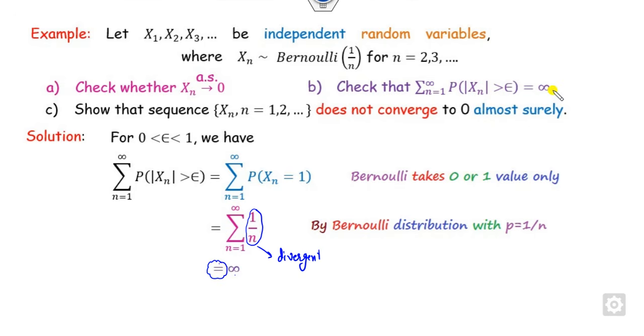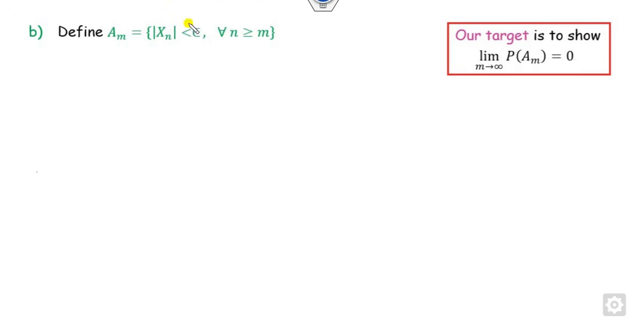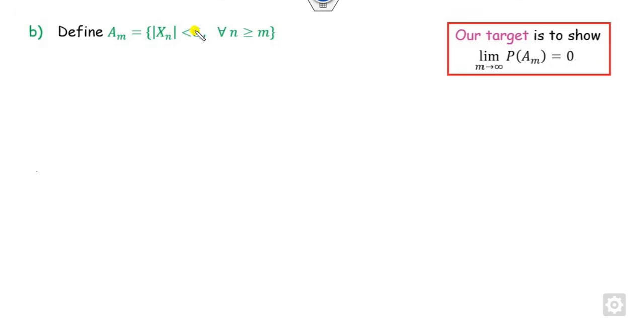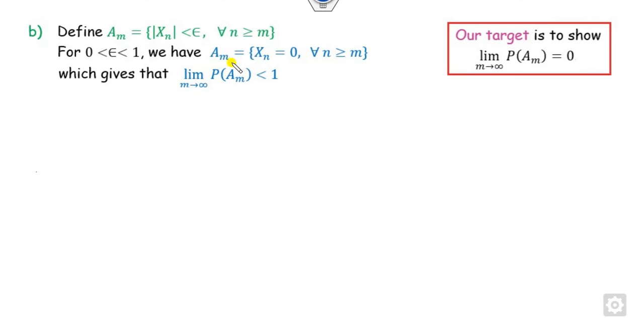So it means this second part comes in. Can you check whether this holds? We can't say anything, because if it is less than a finite value, then it's almost sure convergence, but here it does not hold. So what we can do is define it here. You can see what the mean of this is. We can start with this one. Now we can define xn as 0 for all n greater than m. Our target is to define here. We can start from here, the probability of this.